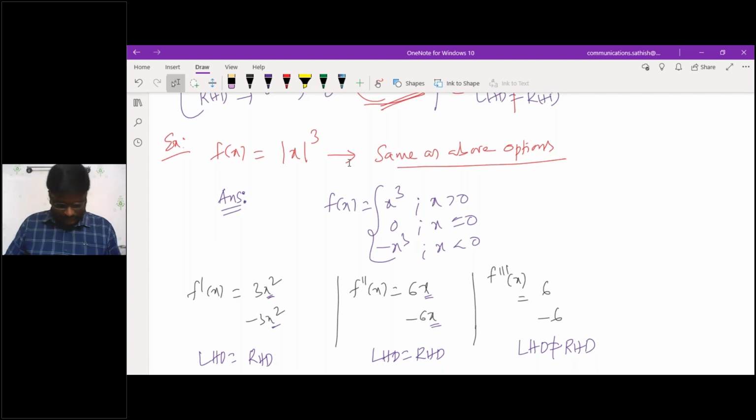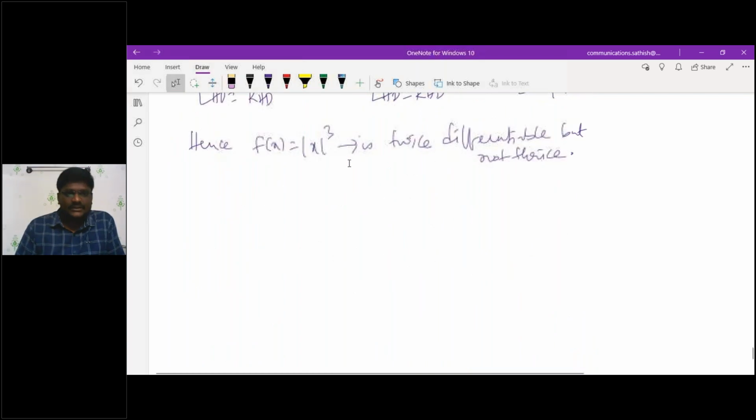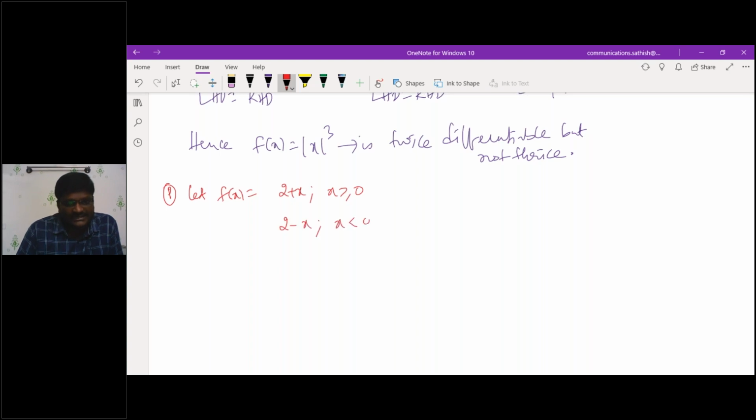Let f of x be equal to 2 plus x when x is greater than or equal to 0, and 2 minus x when x is less than 0.